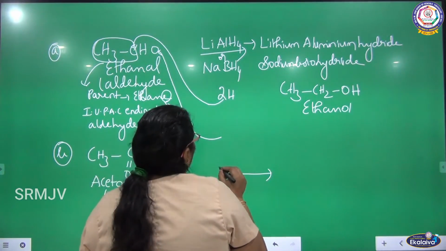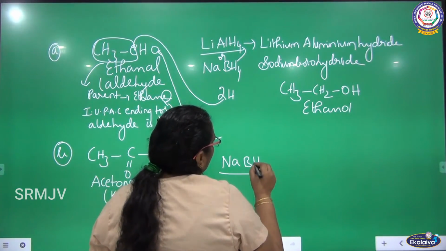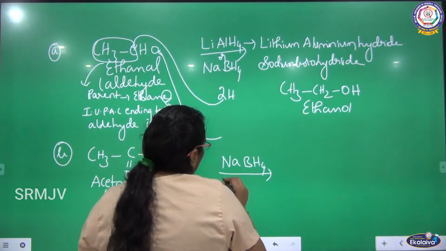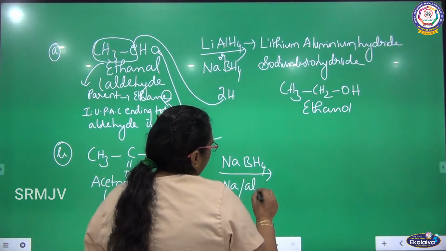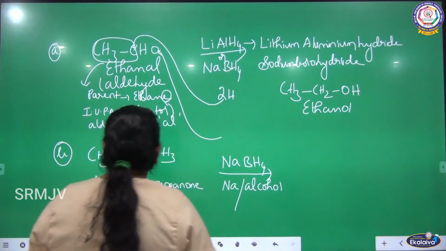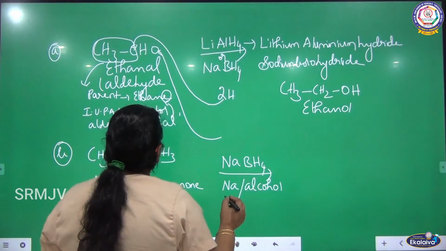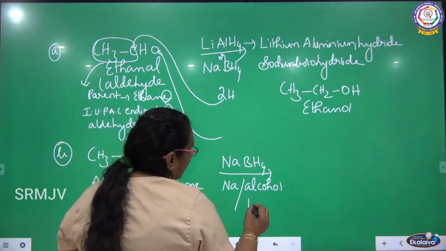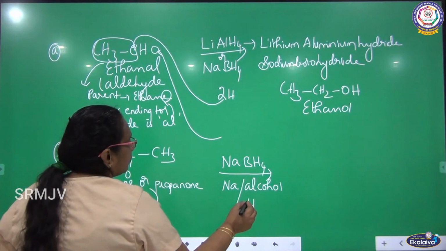Either I can use sodium borohydride, or I can use sodium and alcohol. So what are we going to get here? We are going to add hydrogen here.